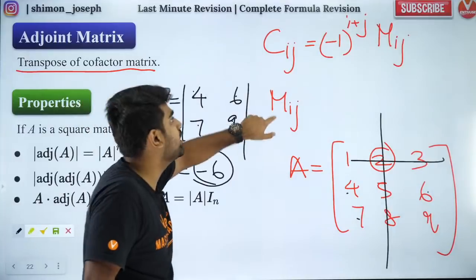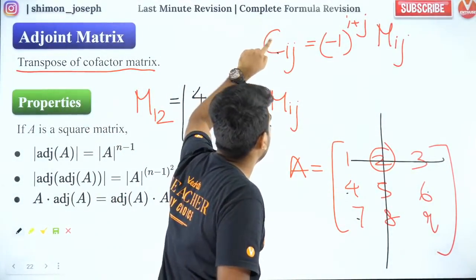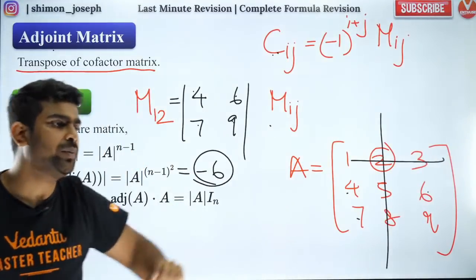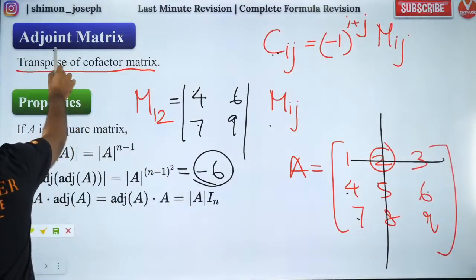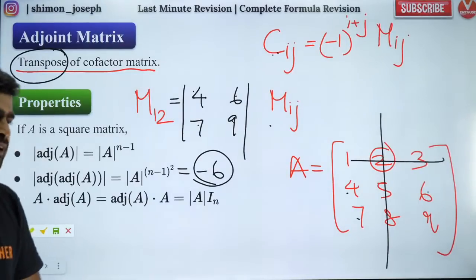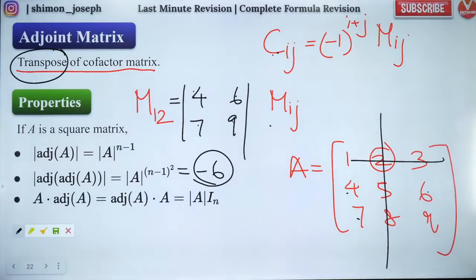Once you find the minor, you can find the cofactor matrix. Once you find the cofactor matrix, adjoint of a matrix is very easy to find, because adjoint is nothing but transpose of your cofactor matrix. Is that clear? Shall I move forward, all of you guys?